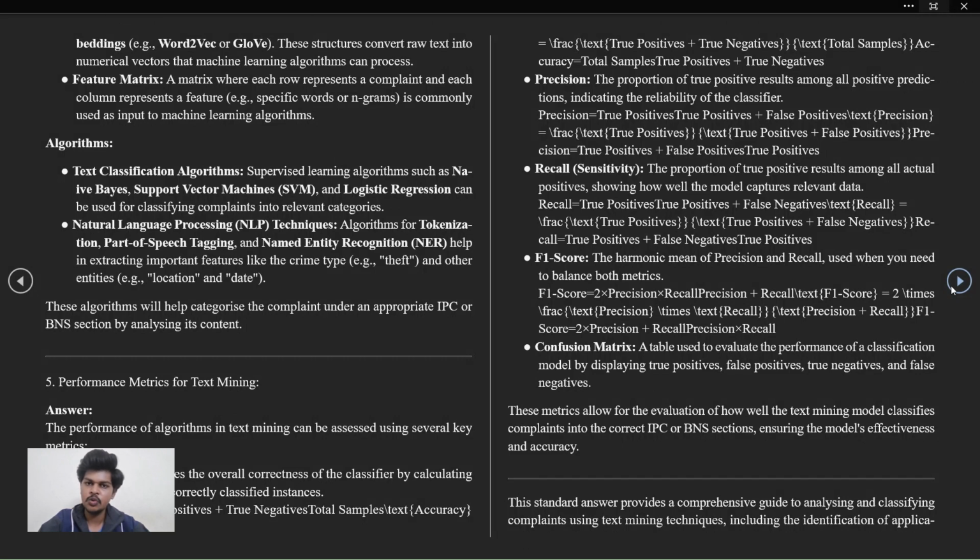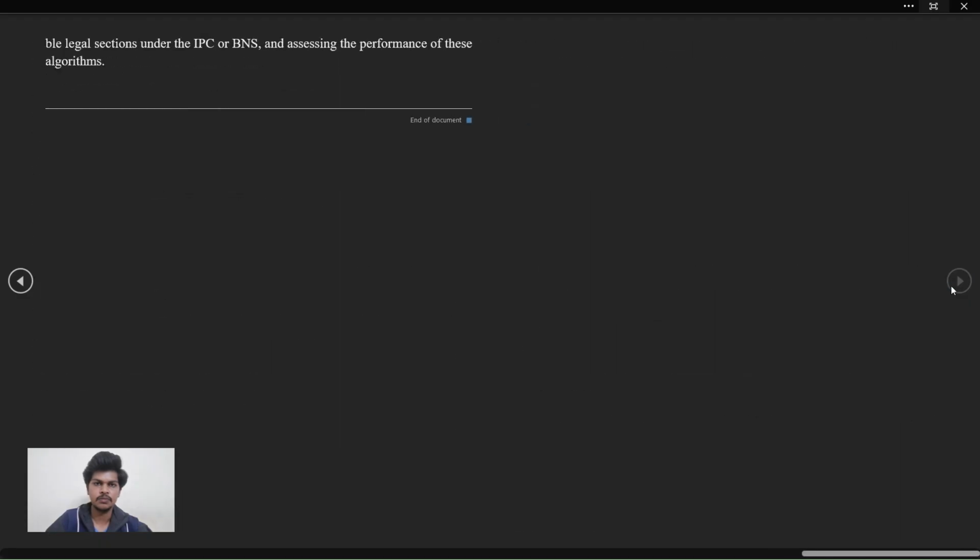Confusion matrix. A table used to evaluate the performance of a classification model by displaying true positives, true negatives, false positives, and false negatives. This matrix allows us to evaluate how well the text mining model classifies complaints into the correct IPC or BNS section, ensuring the model's effectiveness and accuracy.